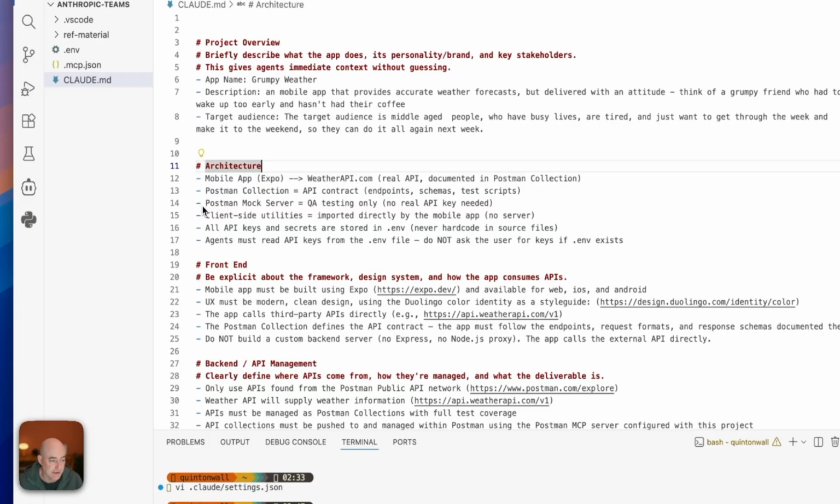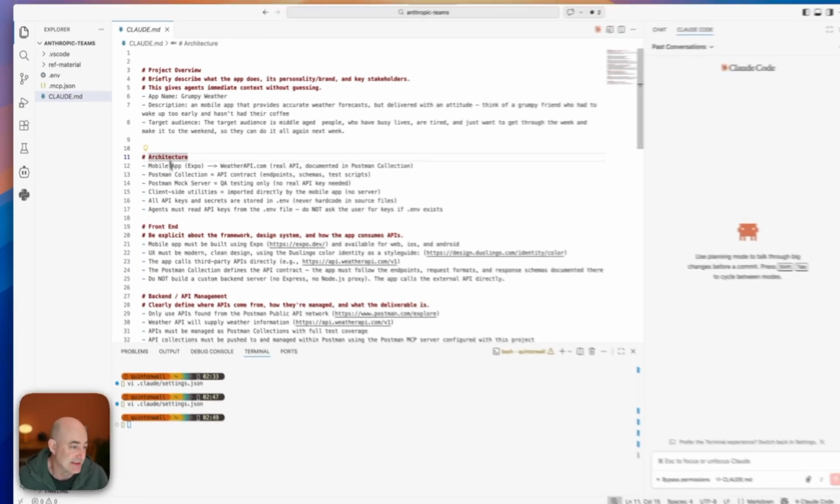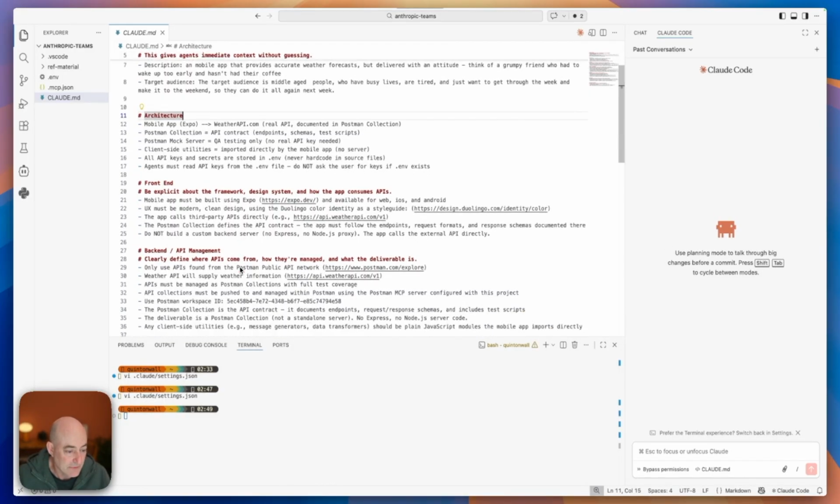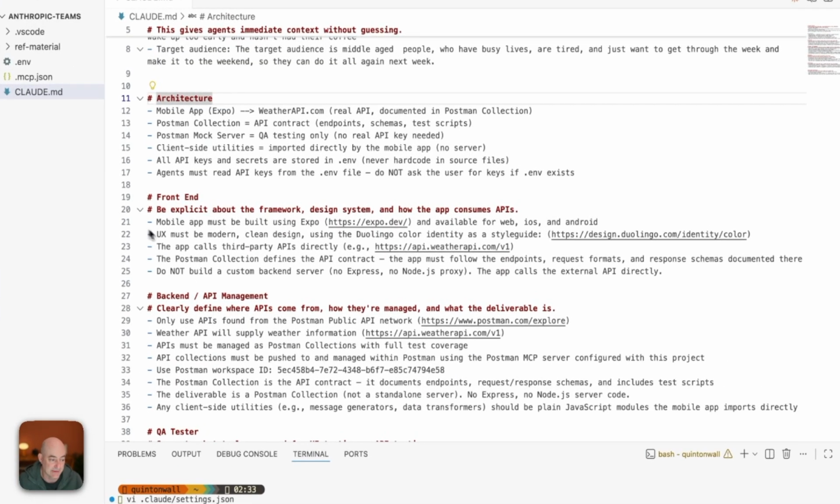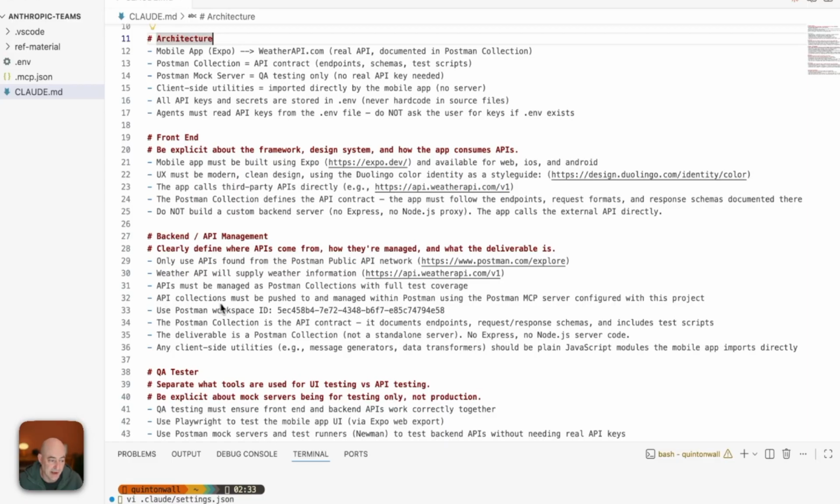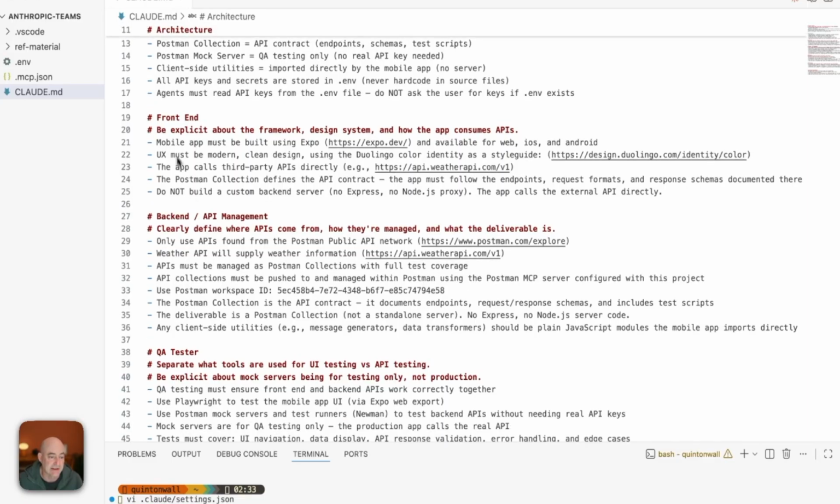I want to make sure that I do QA testing. I want to make sure that all of my API keys and everything are stored securely. And what I'm really doing is defining the overall outline and architecture of any application that I'm building inside my business, in this instance, Grumpy Weather. You'll see I've actually gone through and started to define individual aspects of my architecture. So this is where it's really important to start thinking in an engineering mindset. So there's a front end, a back end, QA testing, and each of these have explicit information.